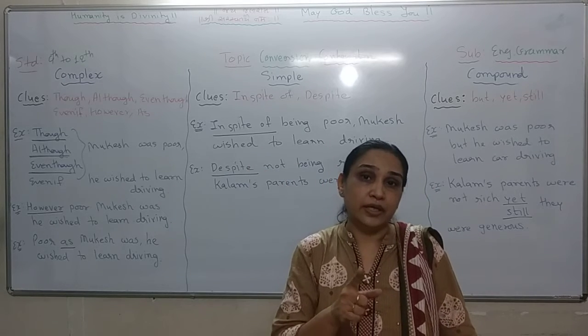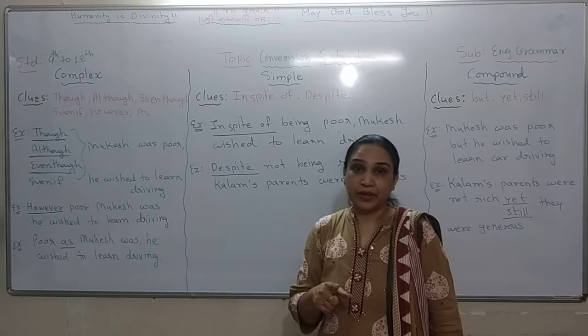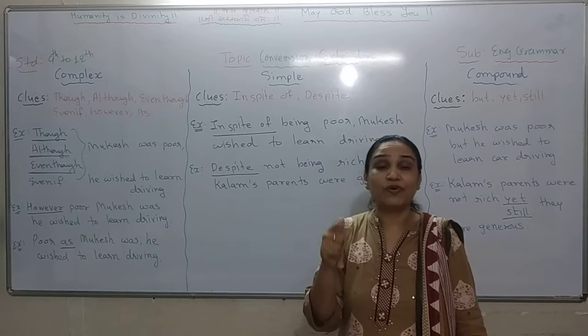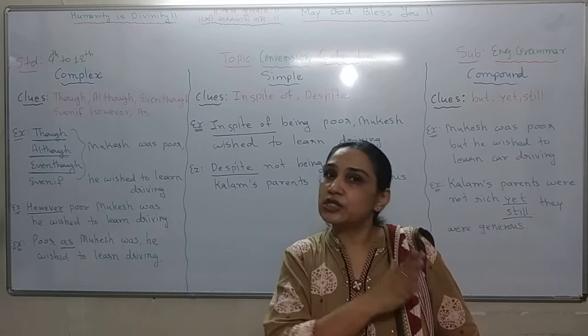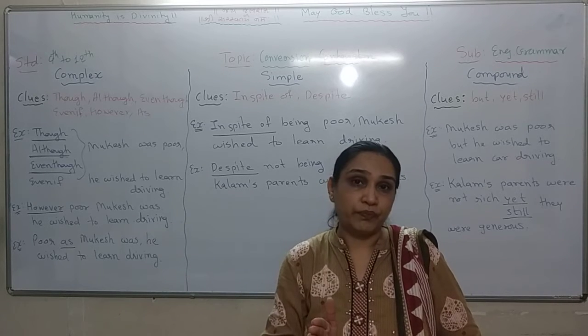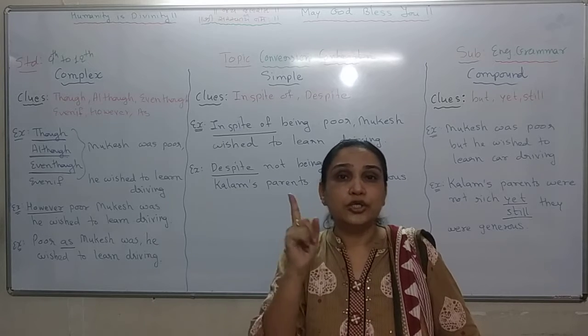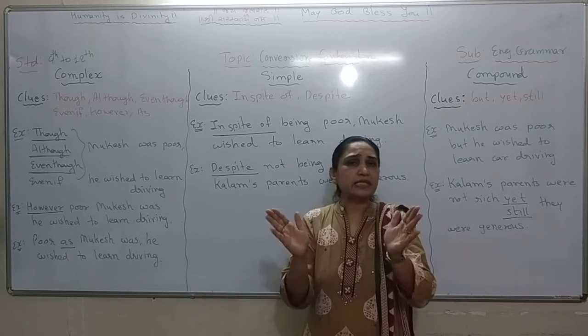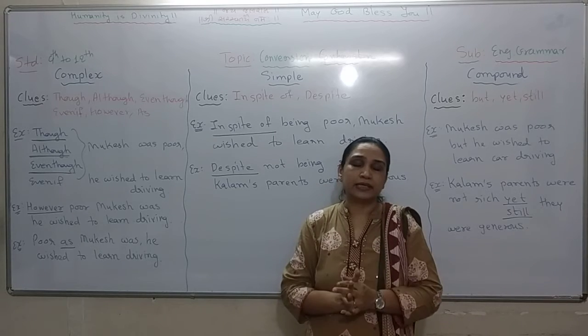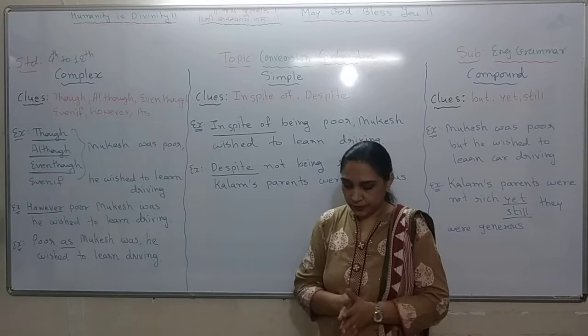We all know that if the sentence is of the simple type, it must have only one subject and one finite verb. If our sentence is either complex or compound, it must have two or more subjects and two or more finite verbs. This is the basic sense; now we know the basic characteristics of the three types of sentences.